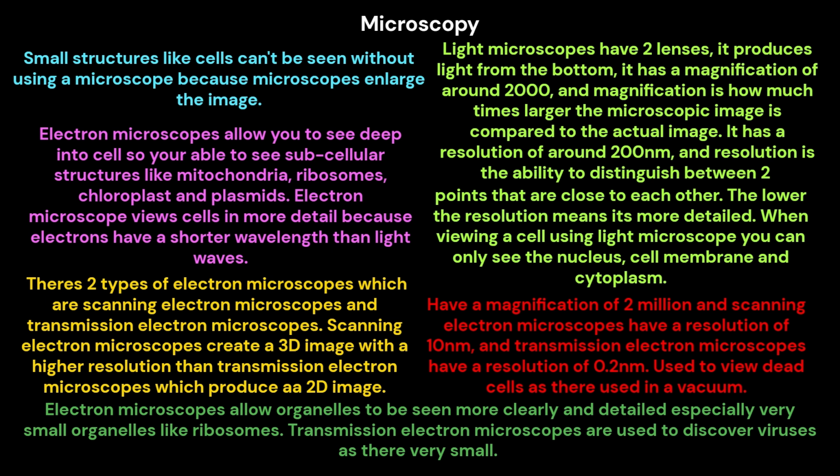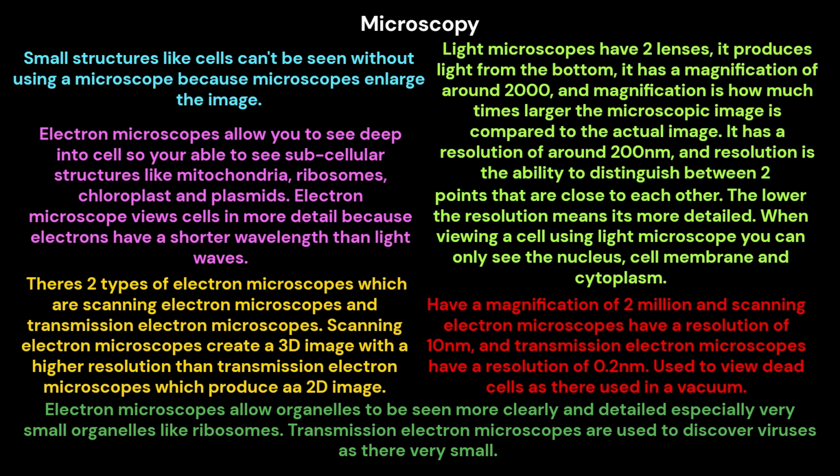Electron microscopes allow you to see deep into the cell, so you're able to see subcellular structures like mitochondria, ribosomes, chloroplast, and plasmids. Electron microscopes view cells in more detail because electrons have a shorter wavelength than light waves. There are two types of electron microscopes, which are scanning electron microscopes and transmission electron microscopes.